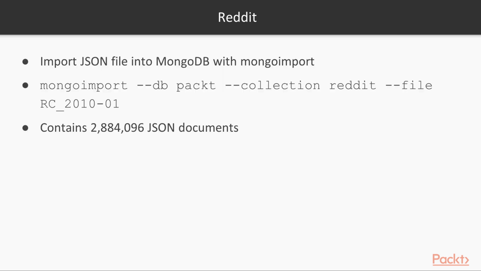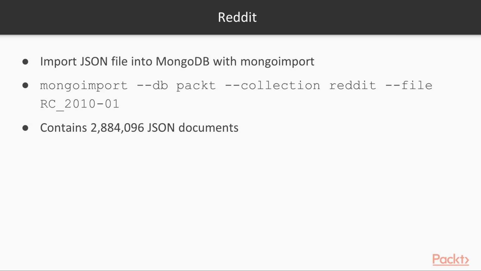And that's the first task that we're going to do. We're going to go ahead and grab that file for January 2010, and we're going to import it directly into MongoDB. There's a set of tools called mongoimport and mongoexport, and they're very handy convenience functions. If you have a big JSON file that you just want to put into MongoDB, you can use mongoimport, and that saves you doing something like reading the file in Python and then writing it into MongoDB. And the syntax is pretty straightforward. mongoimport --db is the name of the database, --collection is the name of the collection, --file is the path to the file. And the file that we're using is RC for Reddit comments,